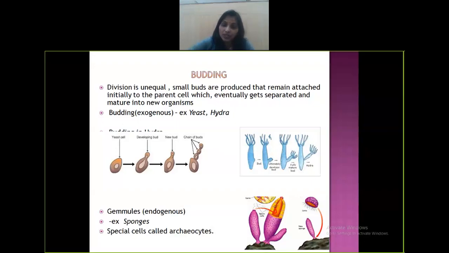A picture has been shown over here of these gemmules. They possess special cells called archaeocytes. So, budding in hydra and yeast versus budding in sponges. The difference between the two is that in hydra the bud is exogenous, whereas in sponges the buds are endogenous. So we give the name gemmules.